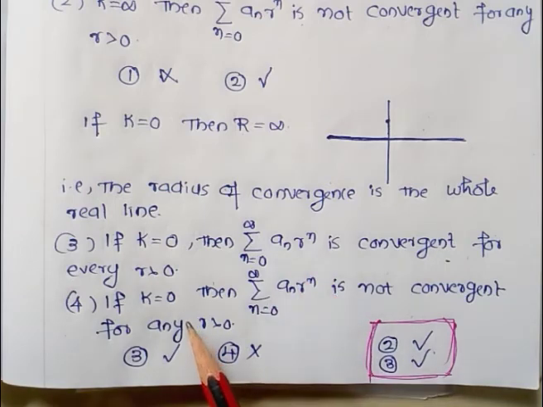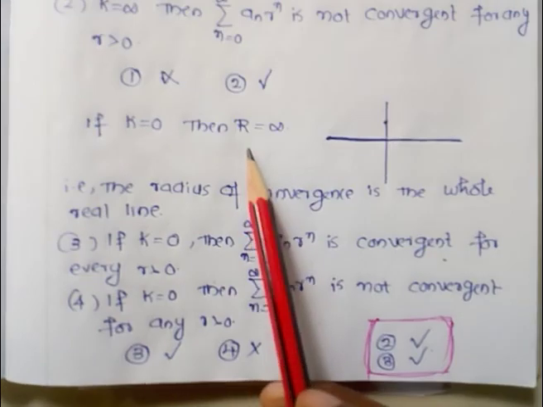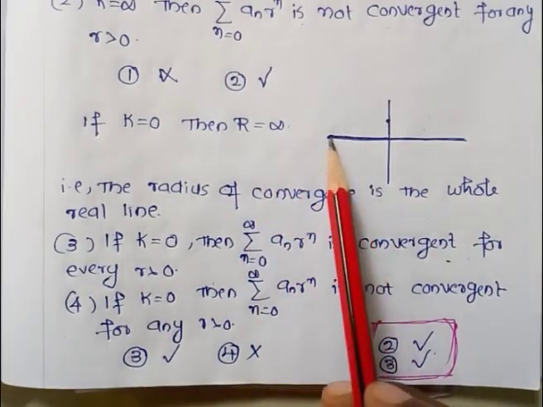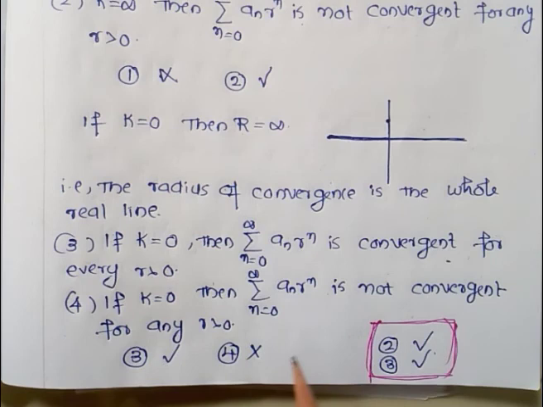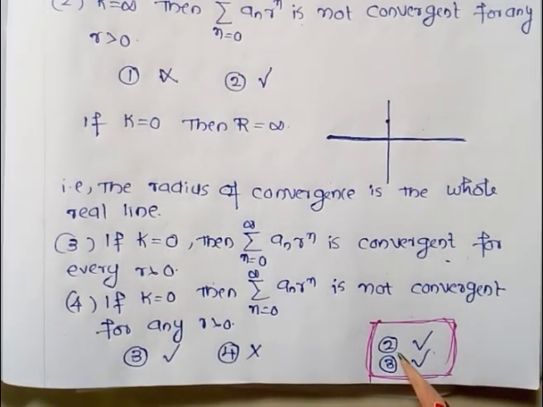And our fourth option says that if k is equal to 0, then the summation n ranging from 0 to infinity of a_n r^n is not convergent for any r greater than 0. This is a false statement, because the radius of convergence is the whole real line. So our fourth option is also wrong. So the correct options are option number 2 and option number 3. Since it is a Part C question, there can be multiple correct answers, so here 2 and 3 are the correct options.